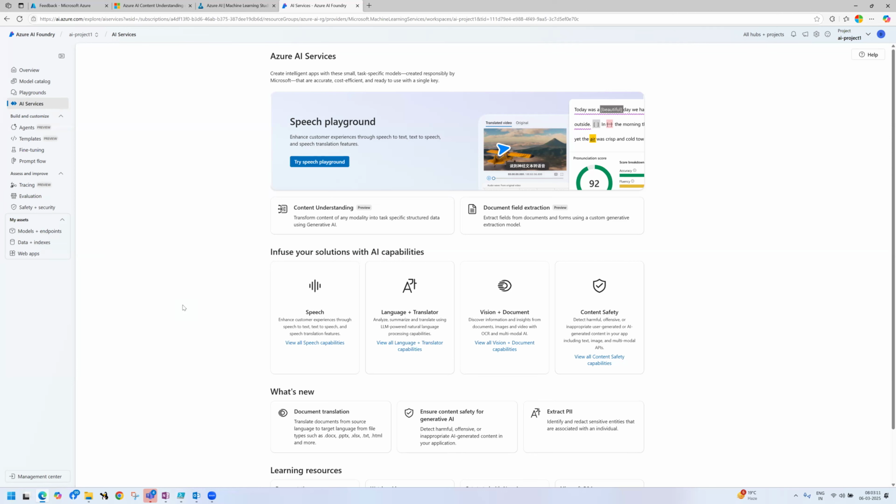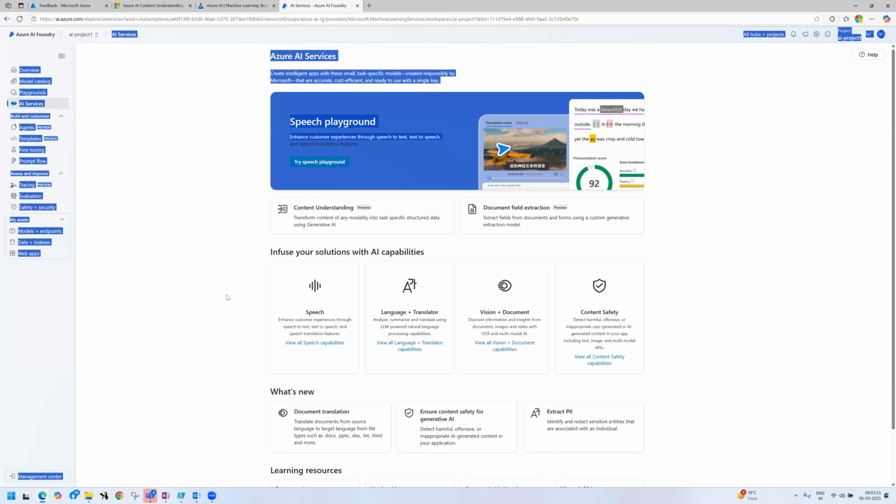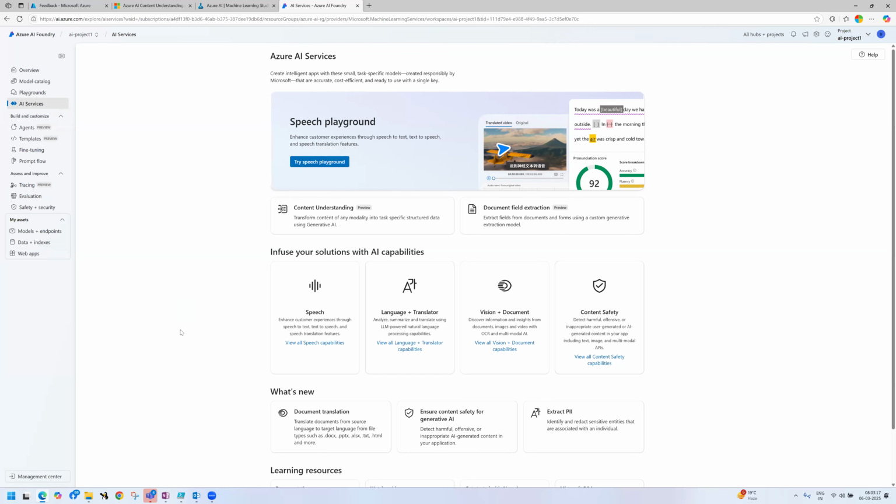So this is the overview of AI services. Try to practice it. In the next session we'll discuss how to deploy an AI service, what the usage of APIs is, and how you can utilize them.